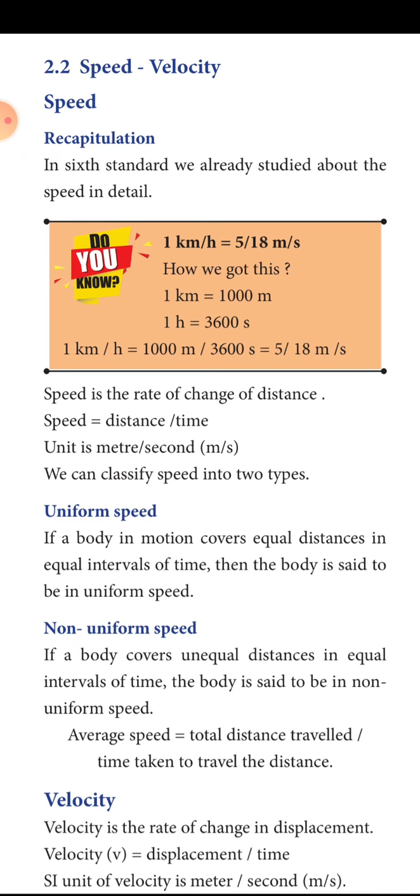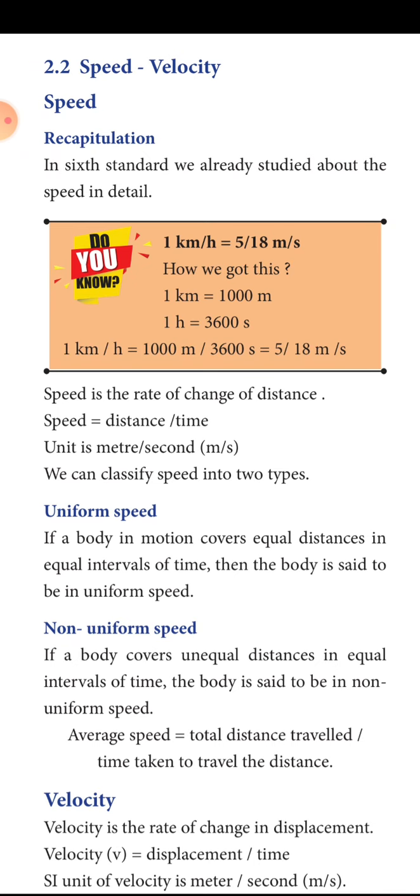In a running race, we calculate the time for the 100 meters, how fast the child, how fast the participant is completing the distance within a short time, is called speed. So what is speed? Speed is distance by time. Speed is the rate of change of distance.